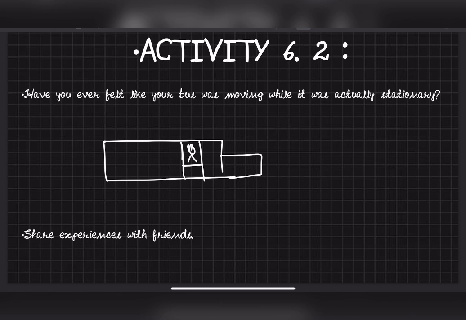Now the bus stopped and the people got down and went for eating or relaxing a little bit for 5-10 minutes. The bus was to stop. But when I woke up during that time, I saw other vehicles moving around me. When I looked outside, other vehicles were moving. Then I felt like, okay, the bus is still moving. But after a few seconds, when I observed carefully, I found out that actually the bus was not moving, it was at rest. I felt like the bus was moving because the vehicles nearby were moving. So I felt, okay, all these vehicles are moving, that means I must also be moving. I just felt like that.